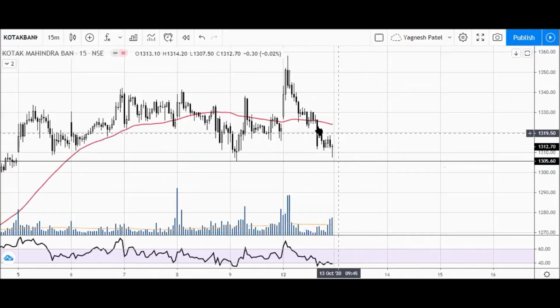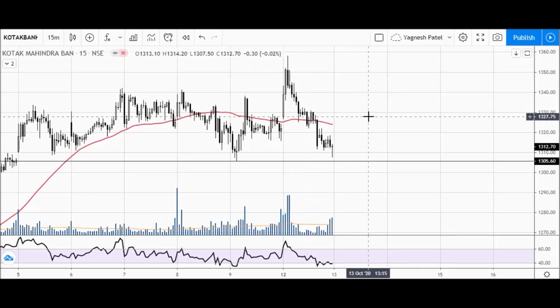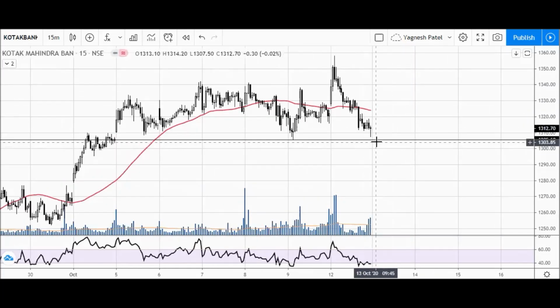Okay, and keep your stop loss above this moving average high or somewhere around this swing high around here. So this is the first stock, Kotak Mahindra Bank. View is bearish below the 1305 level.